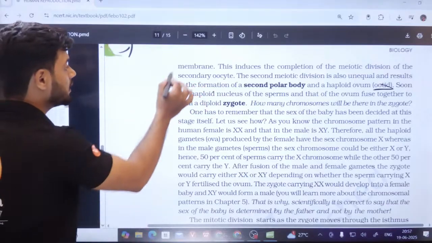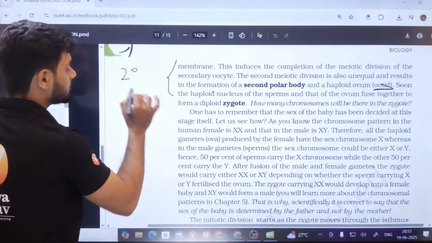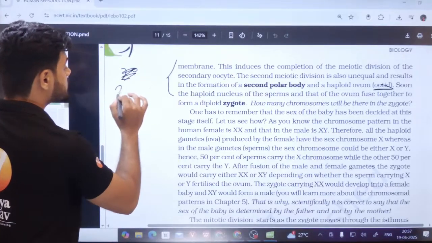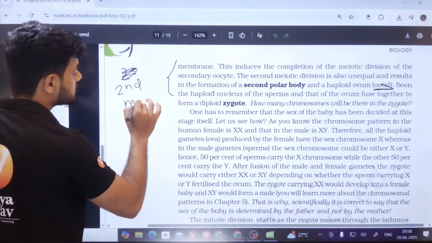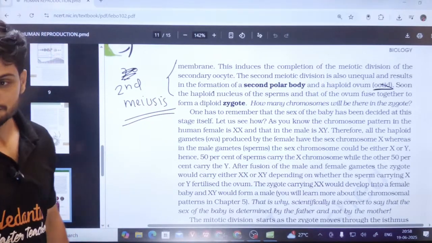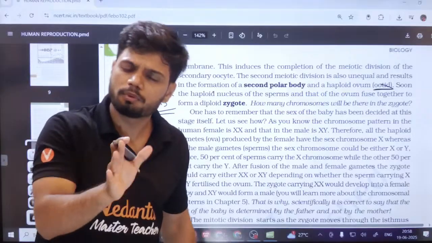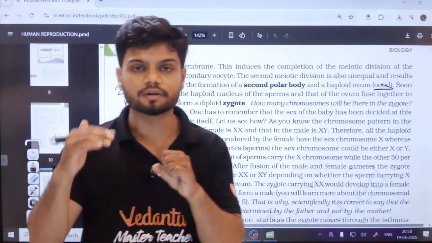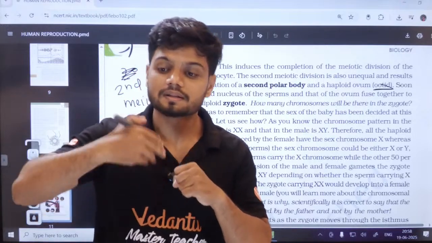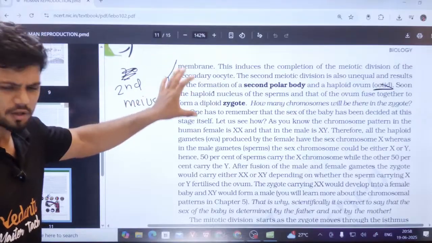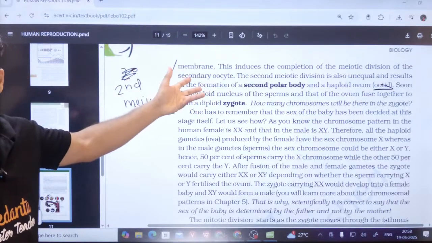This is where the second meiosis is getting over during fertilization. Just before fertilization, not during, before fertilization. When the sperm is coming in contact with the secondary oocyte, that is where it's getting over. Students, again see, very beautiful lines of NCERT. They should have actually written this previously, but they have not written it. What to do, students?